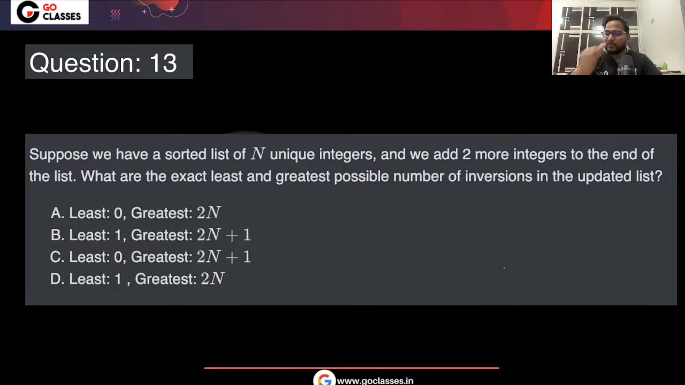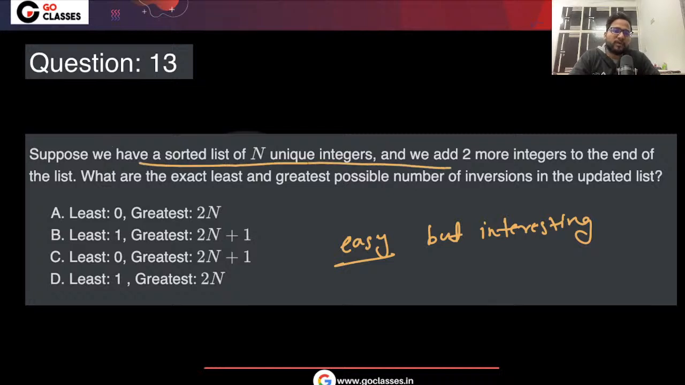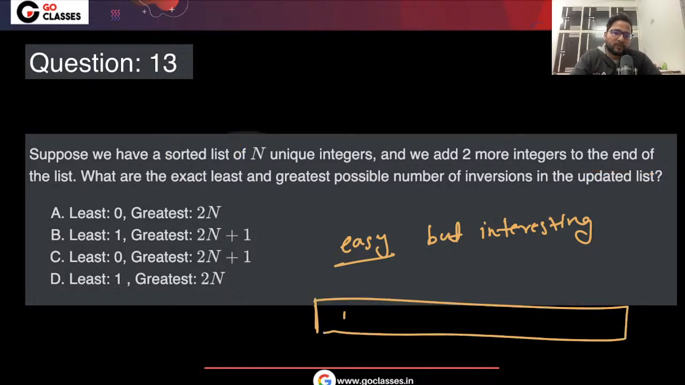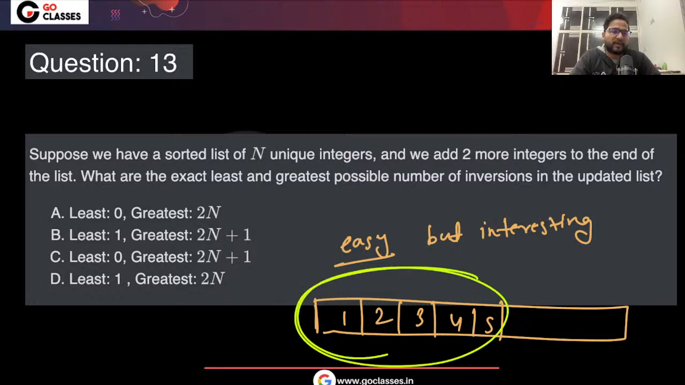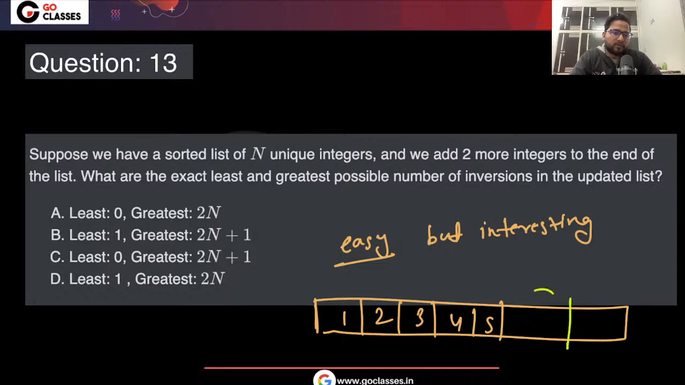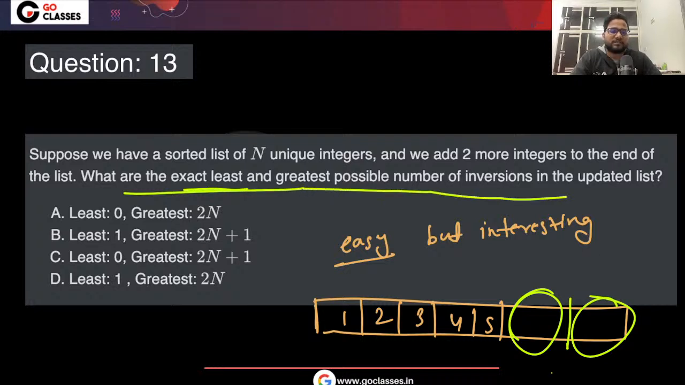Now let's see this question. This was again easy but interesting question at the same time. In this question they are saying that suppose that we have a sorted list of n unique integers and we add two integers at the end of this list. Suppose you already have the sorted list 1 2 3. Without loss of generality, whatever numbers you have doesn't matter. You can always take 1 2 3 4 5. Now you want to add two more numbers at the end. Now they are saying, what is the exact least and greatest possible number of inversions in the updated list.